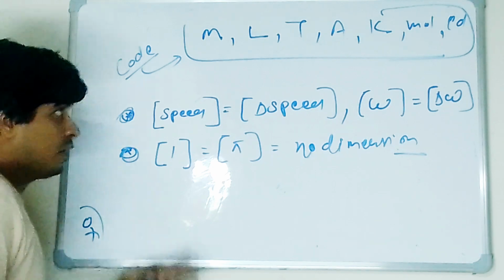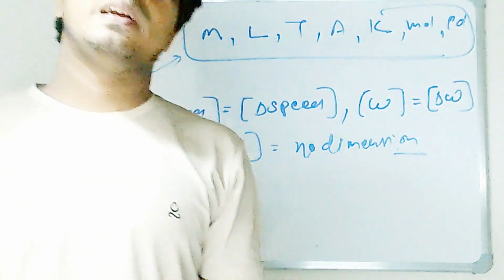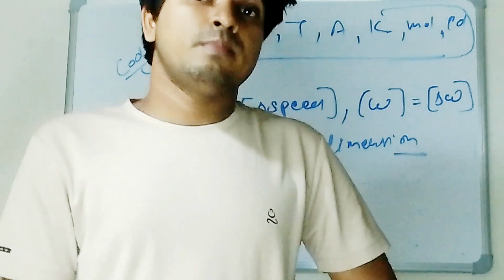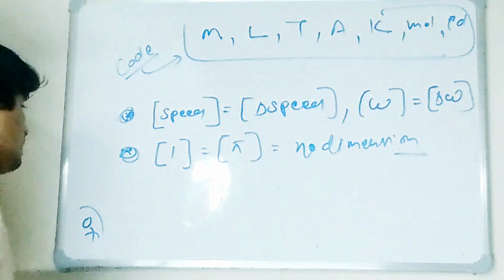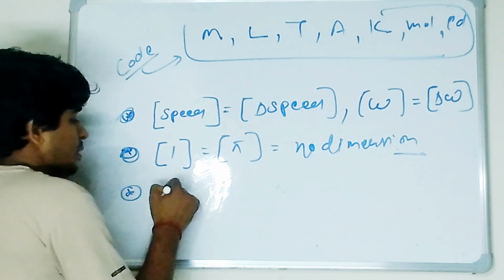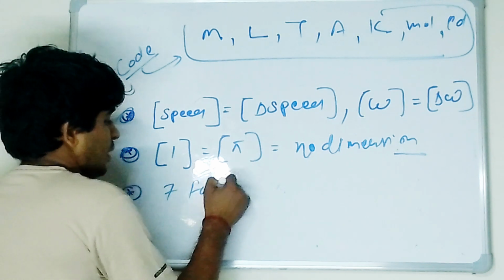So we have all the 7 fundamental quantities. They have a unit as well as a dimension. I'm writing here, next thing next. We have 7 fundamental quantities.